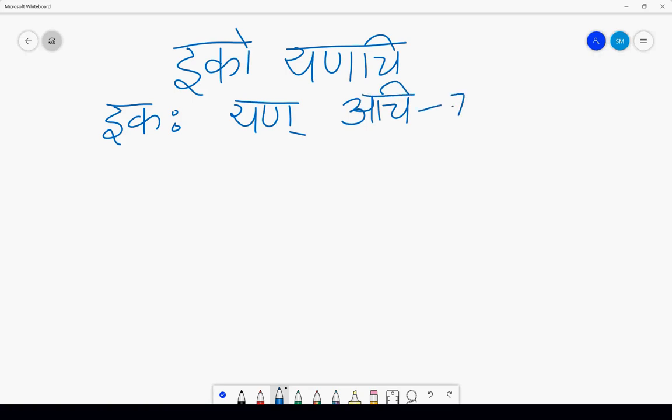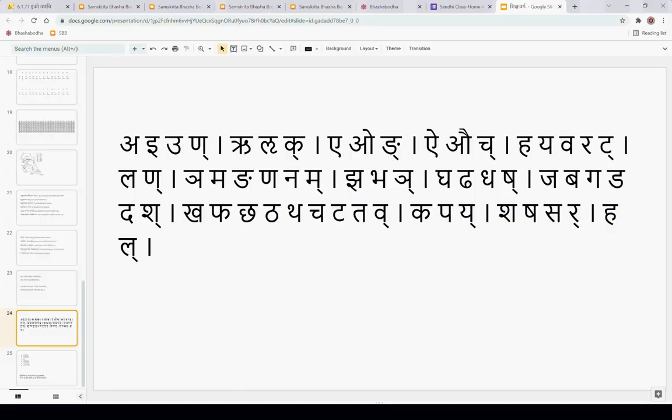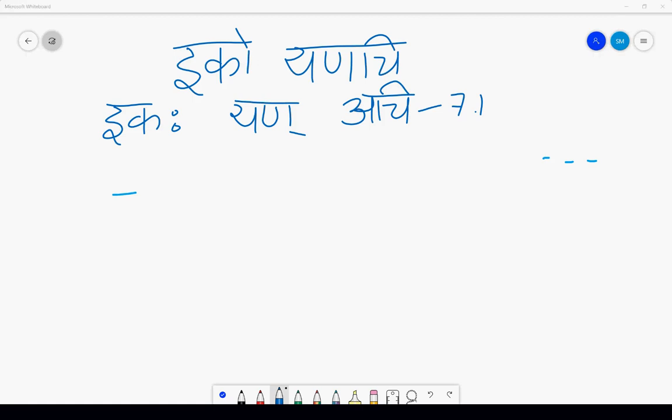Atra achi iti saptami ekavachanam. Yan, now we have to look at what is yan. Yan iti pratyaharaha. Yan madhye kevalaṃ yavarala.